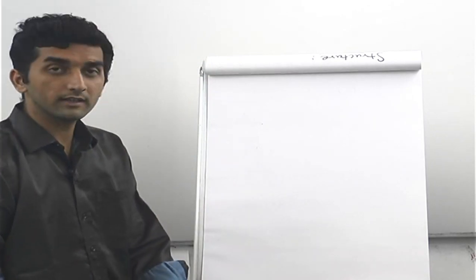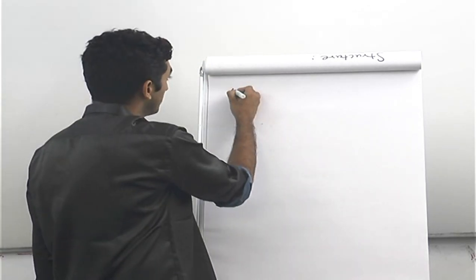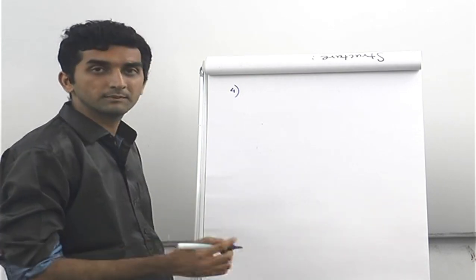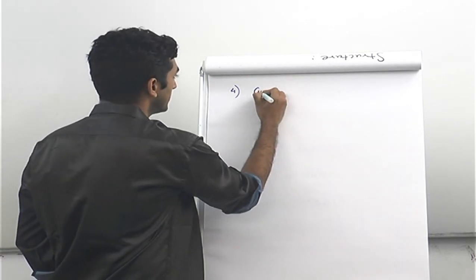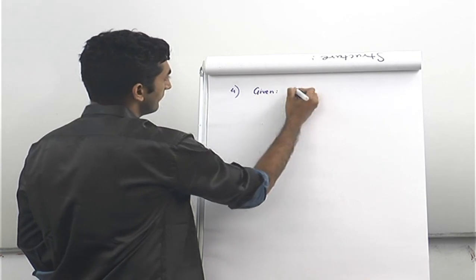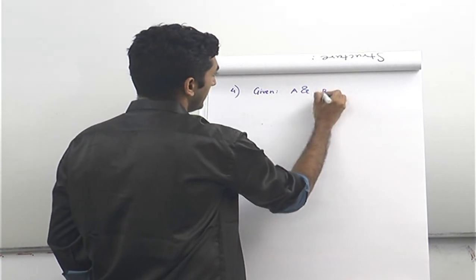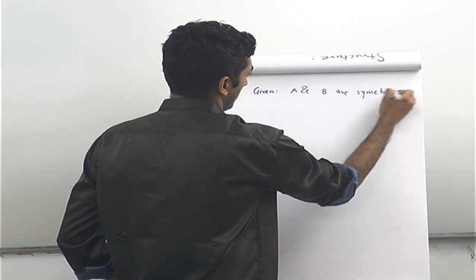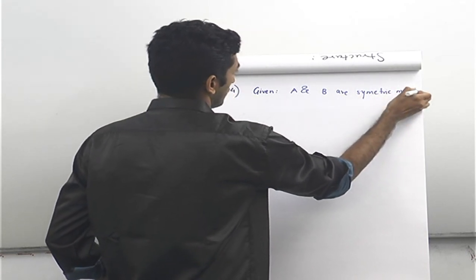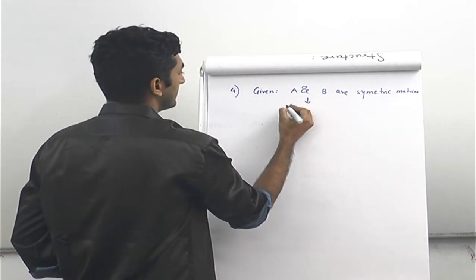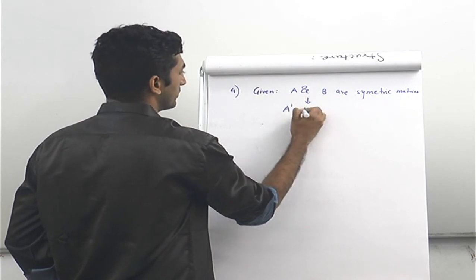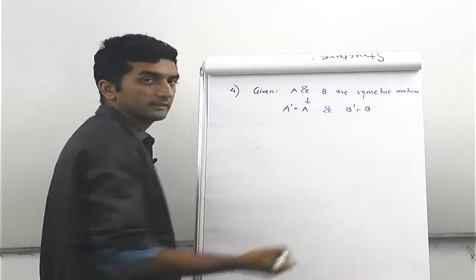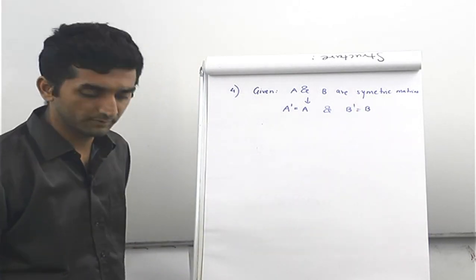So let's turn our attention to the fourth problem. It's of a different kind now. Here we are told that A and B are symmetric matrices. So the given statement is A and B are symmetric matrices. So what does this mean? This means that A transpose is equal to A and B transpose is equal to B. This is the basic definition of a symmetric matrix.